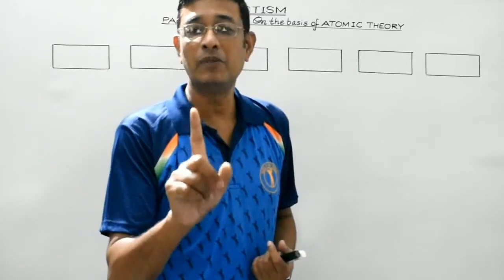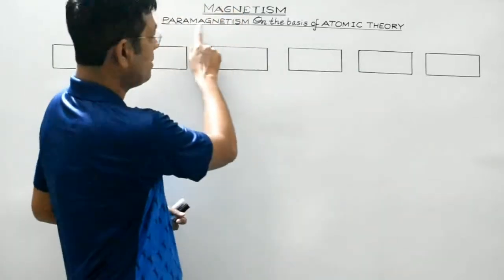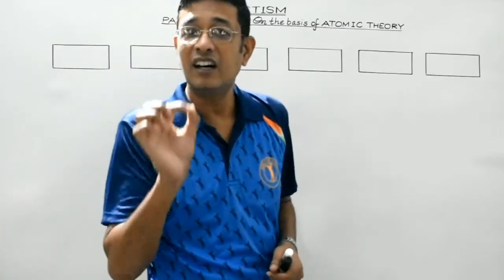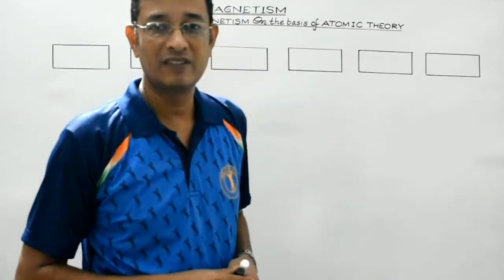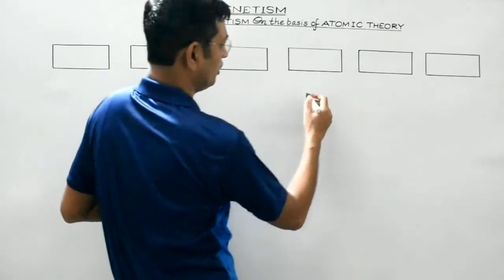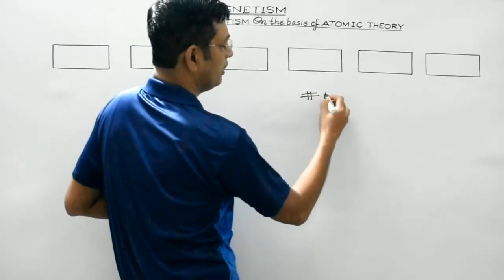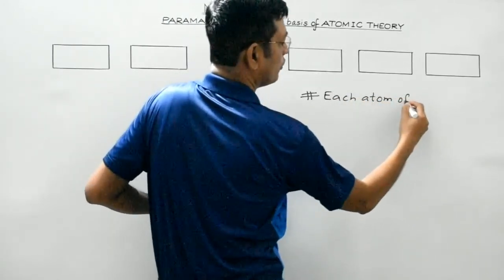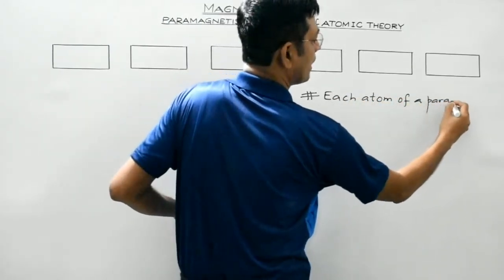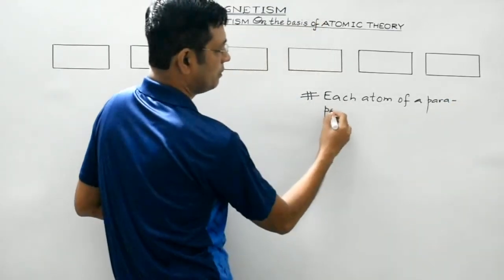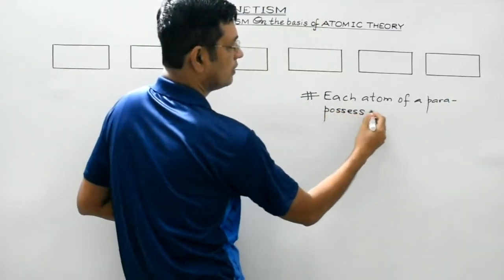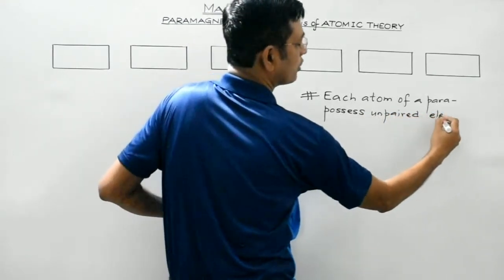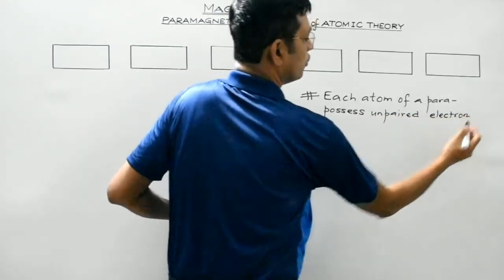But students, remember, in the case of paramagnetic substances, each atom possesses an unpaired electron. I stress on this particular point. Each atom of a paramagnetic substance possesses an unpaired electron. Right?